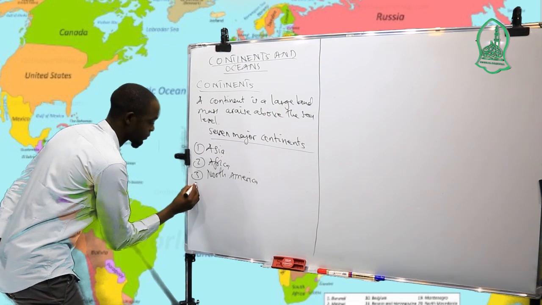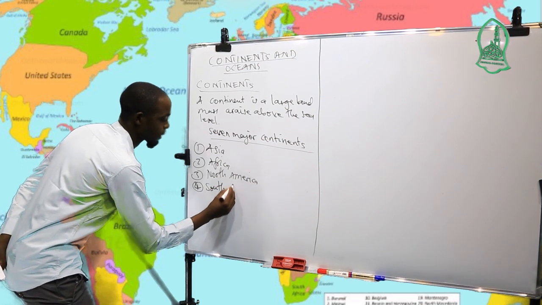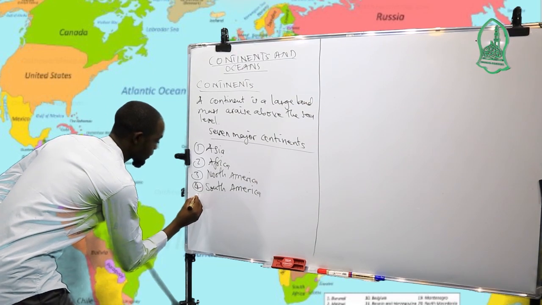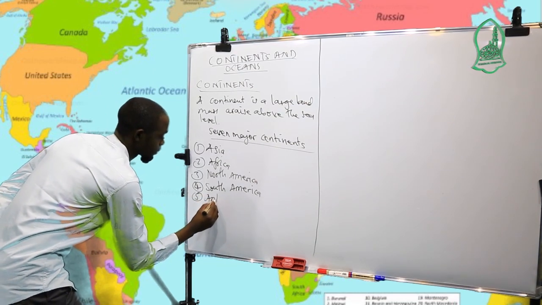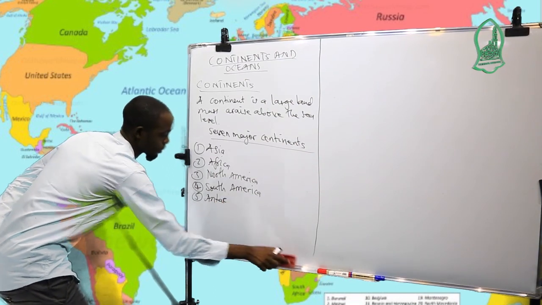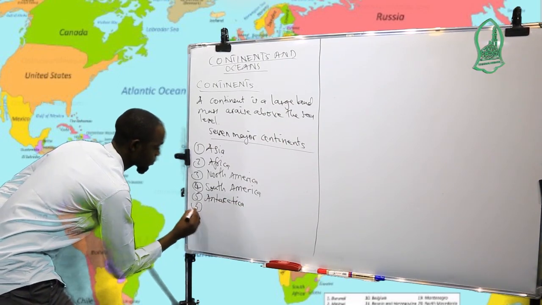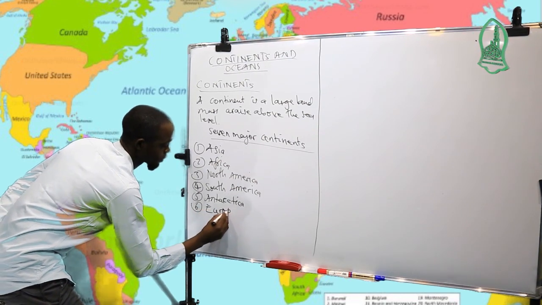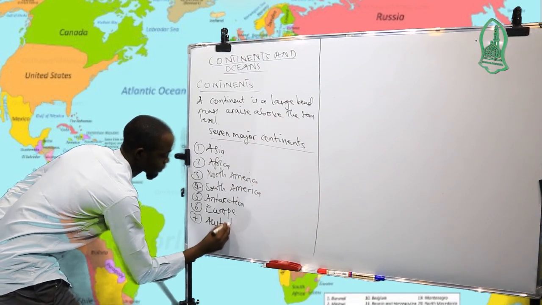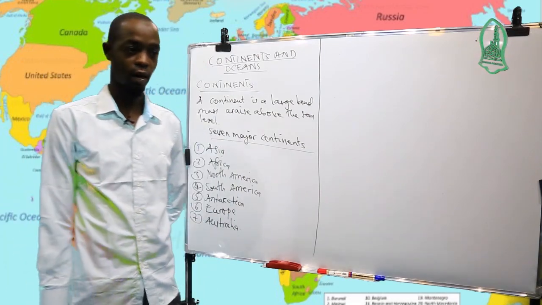We have South America. We have Antarctica. We have Europe. And the seventh, Australia. These are our 7 continents that we have in the world.